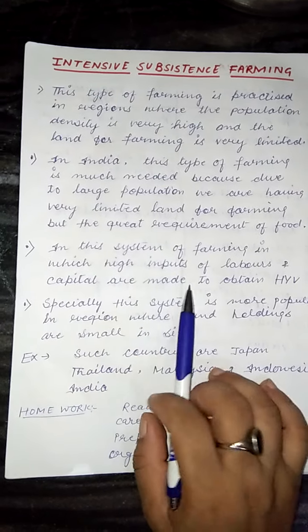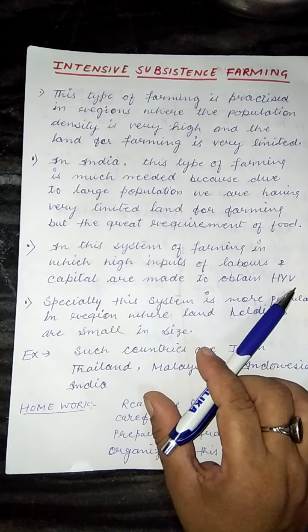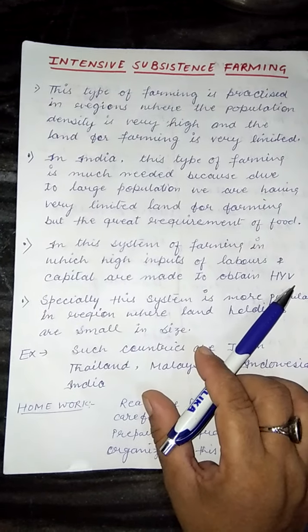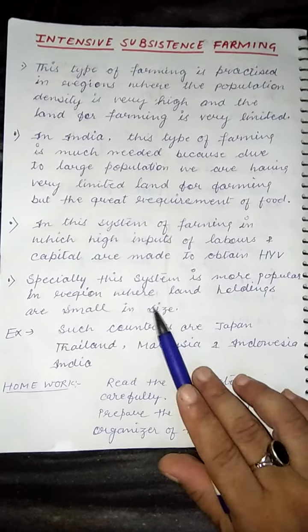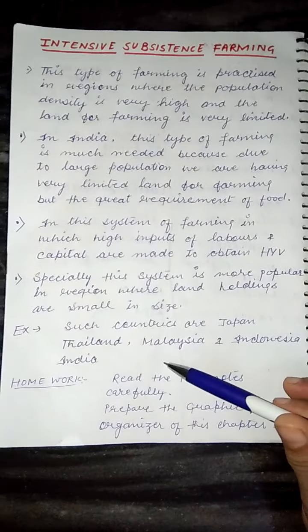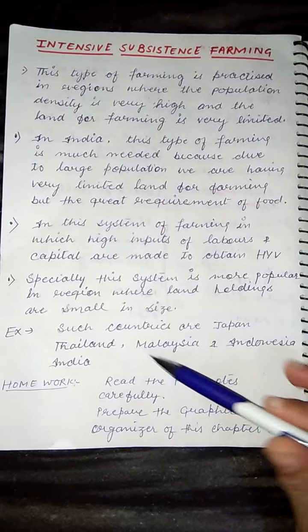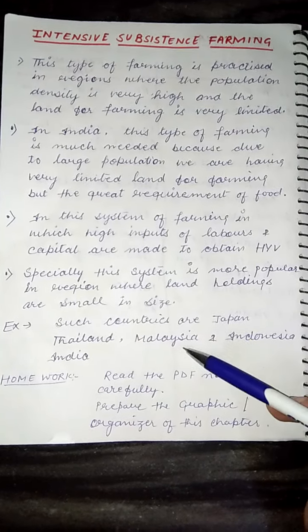Capital means money and tools to obtain HYV, high yielding variety seeds. Especially this system is more popular in regions where landholdings are small in size, like Thailand, Malaysia, Indonesia and India. This question can come in the board exam also.